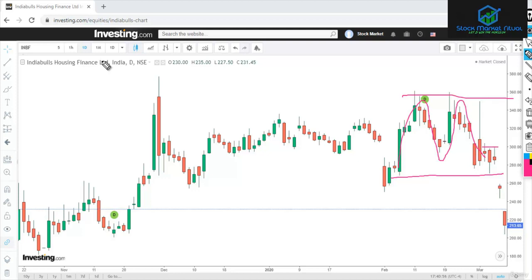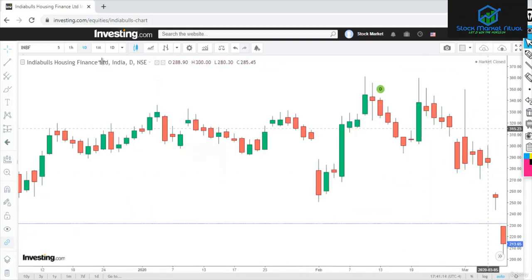Now you can see that here a range has been formed, and on this day the range is broken, or important support is broken with a gap down, creating a window in between. This was an important consolidation, as it spent 4 or 5 days there, and this candle broke the low with a gap. This gap that is created is a breakaway gap. So the price breaks away an important support.